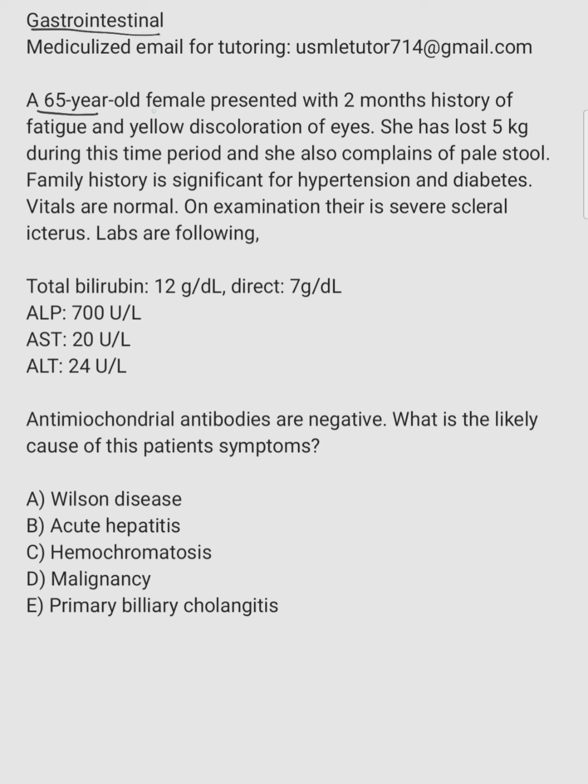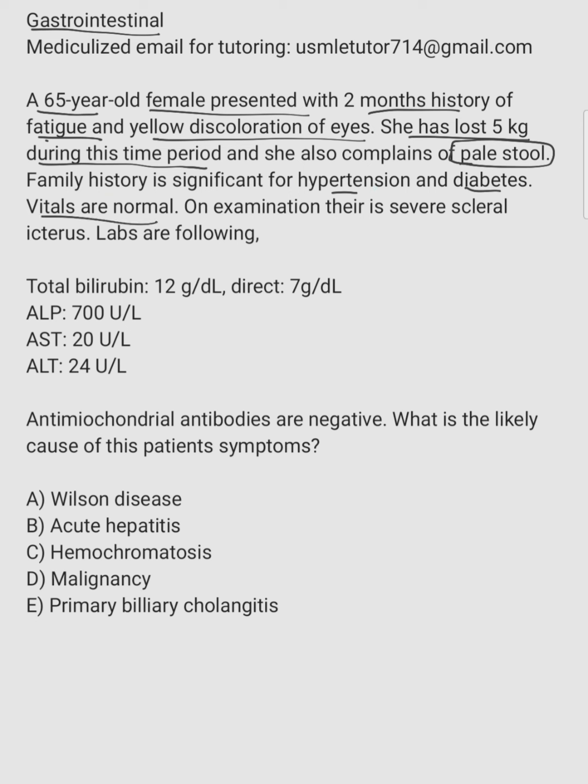A 65-year-old female presented with a 2-month history of fatigue and yellow discoloration of the eye. So far it looks like jaundice, and there is also weight loss during this time period. She also complains of pale stool, so it looks obstructive. Family history is significant for hypertension and diabetes. They did not mention that this patient has it; it's just family history. Vital signs are normal.